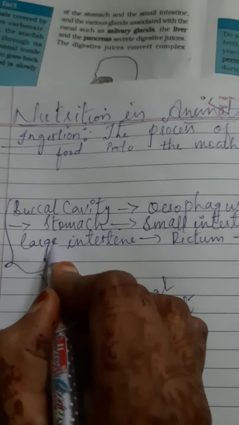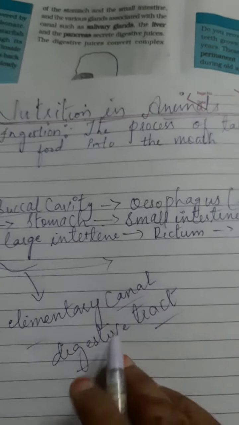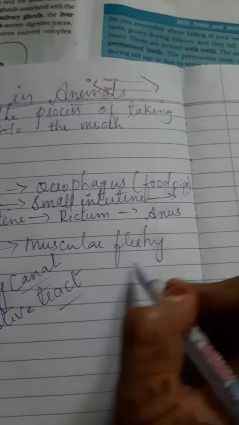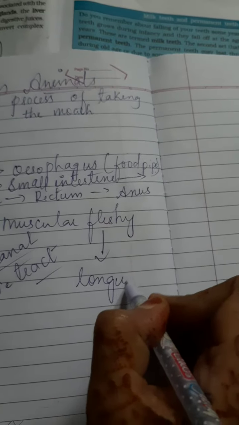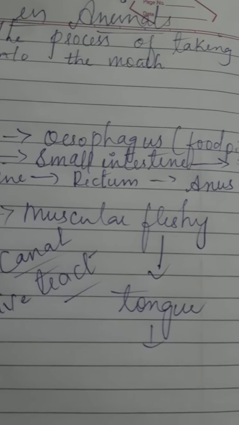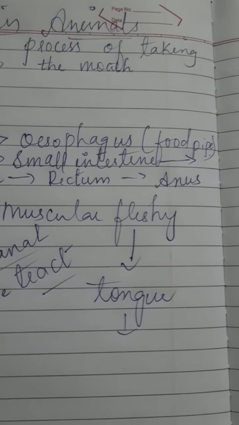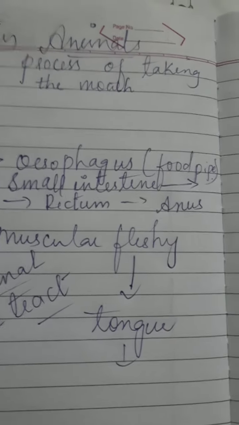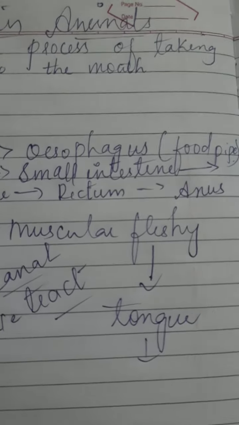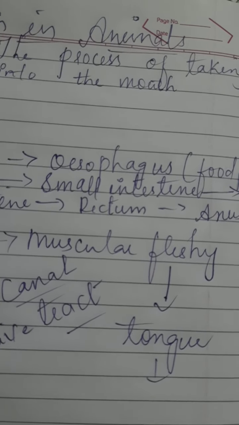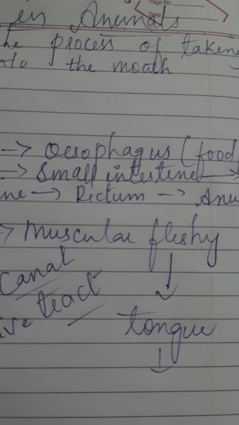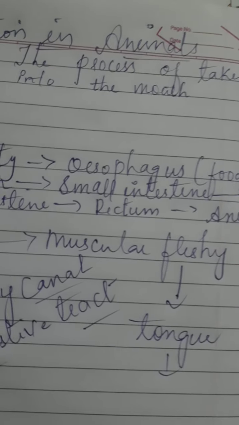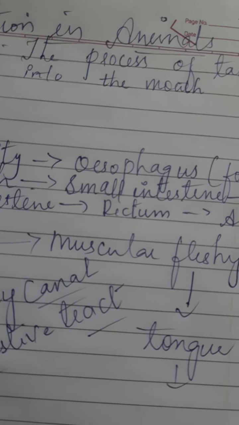In the buccal cavity there is a muscular fleshy organ known as the tongue. This tongue helps to mix saliva with food, and it can move in all directions. What are the functions of the tongue? As we all know, we use the tongue to talk, and it mixes saliva with food, which makes it very easy for us to swallow our food.